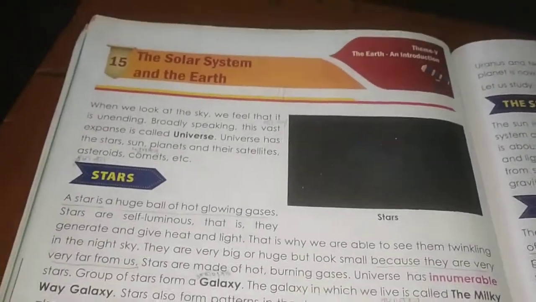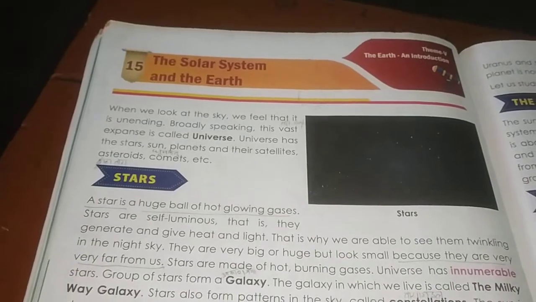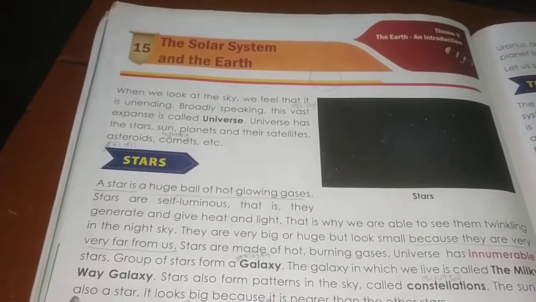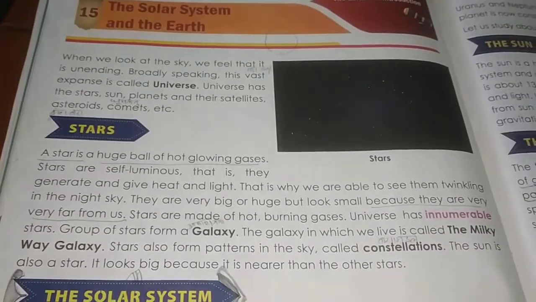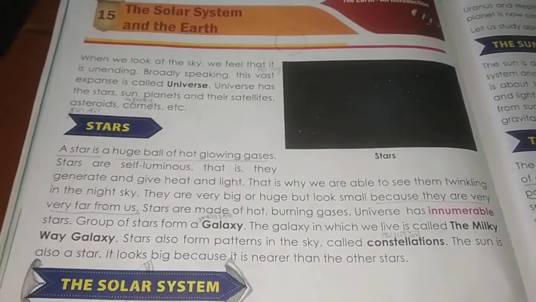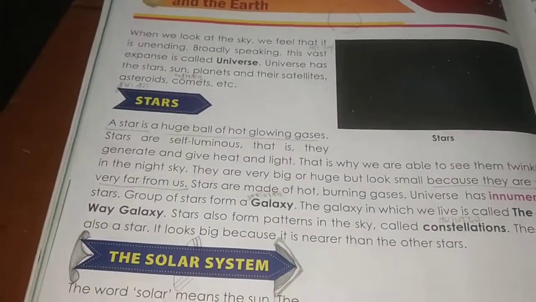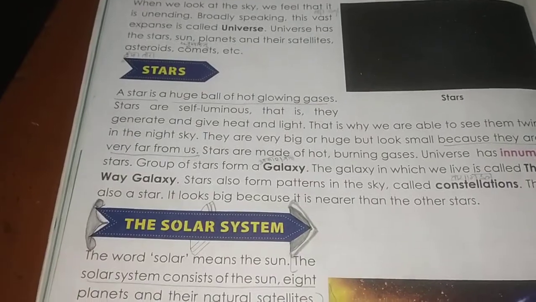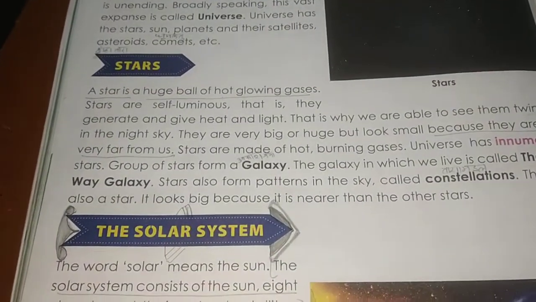So the solar system consists of the sun and 8 planets and their natural satellites. Okay? How many planets are there? There are 8 planets. Okay?